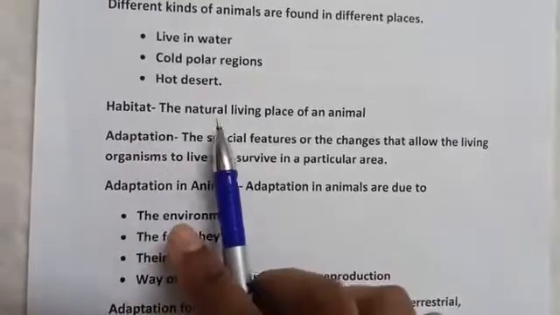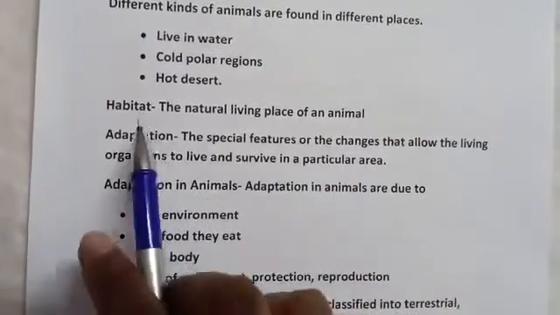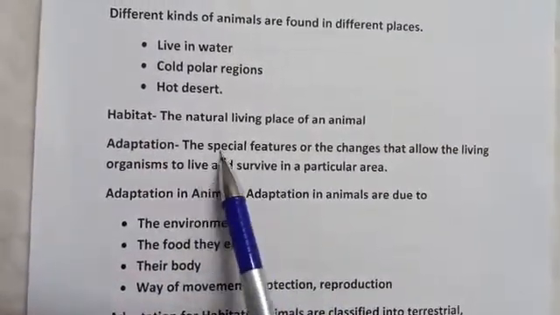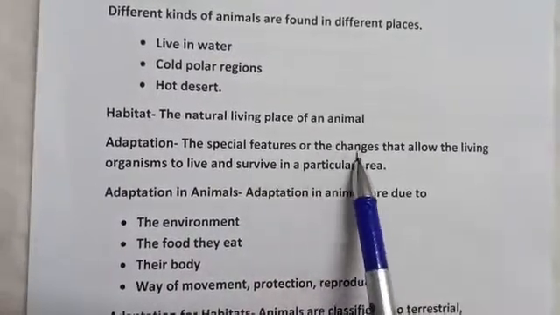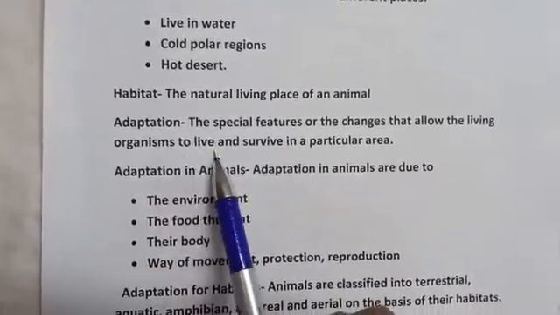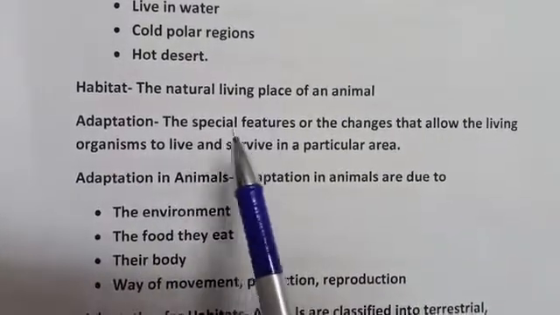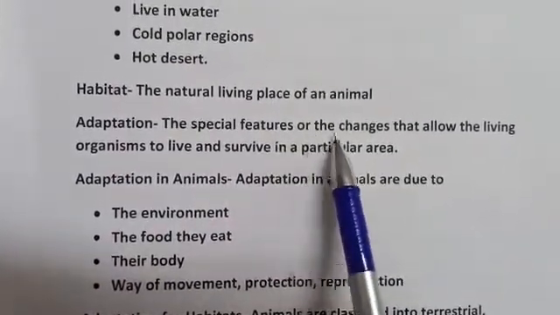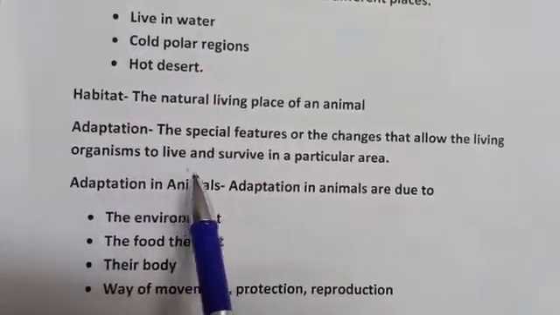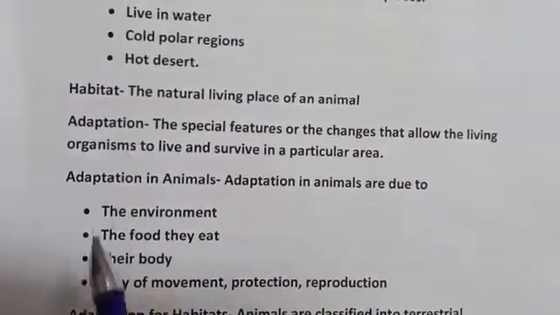Habitat: the natural living place of an animal. The place where an animal lives is called its habitat. Adaptation: the special features or the changes that allow living organisms to live and survive in a particular area are called adaptation.